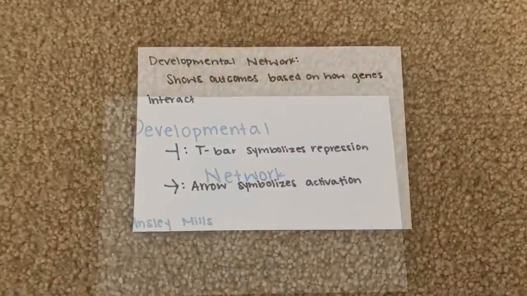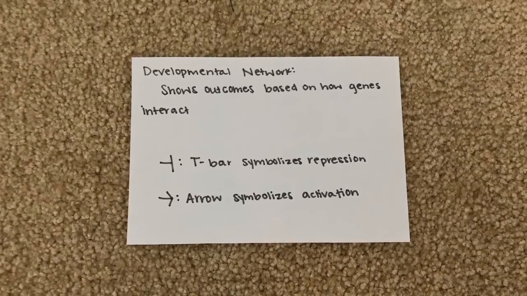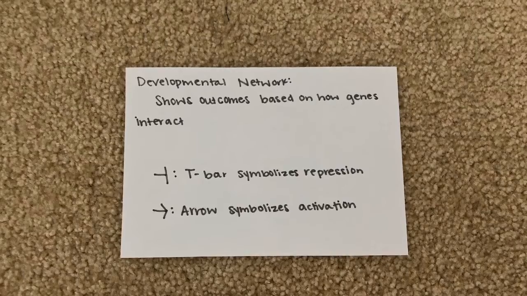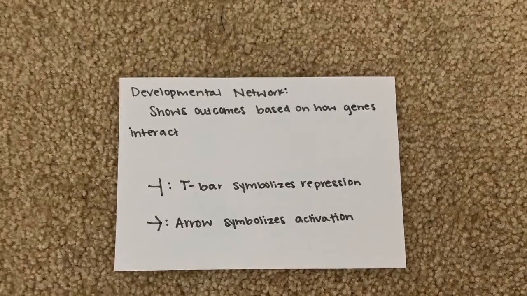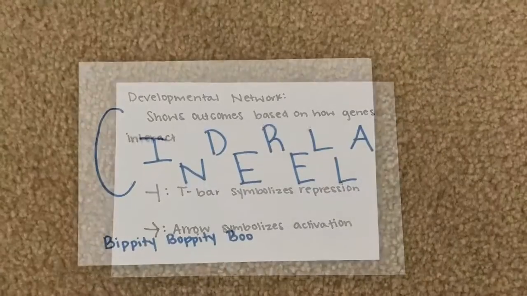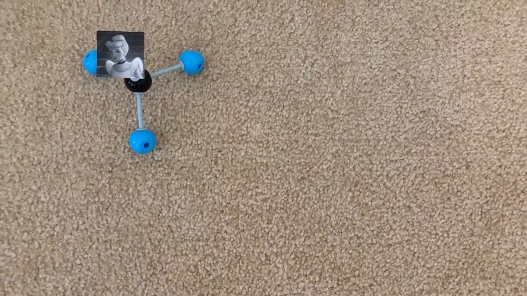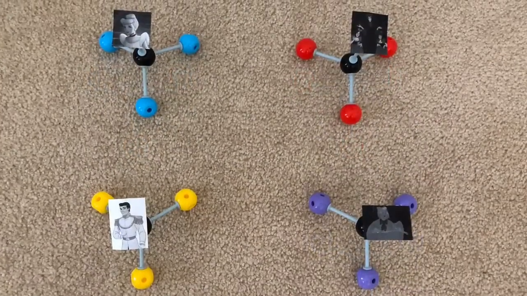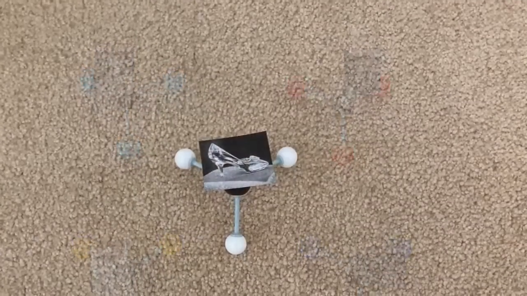Developmental network. Developmental networks show outcomes based on how genes interact. It can sometimes be difficult to understand the product, so it is important to find examples to compare to, such as in popular culture. A popular culture developmental network can be made using the movie Cinderella. Looking at four main characters, Cinderella, the evil stepmother and stepsisters, fairy godmother, and Prince Charming, we can see how they interact to affect the ending phenotype of Cinderella losing her glass slipper.